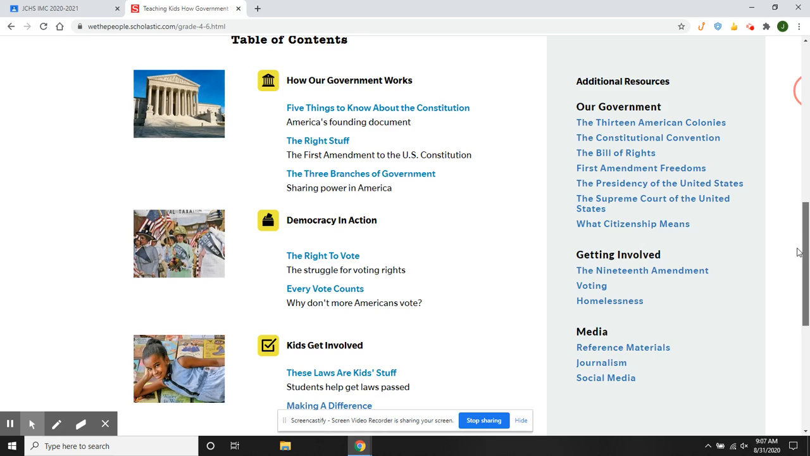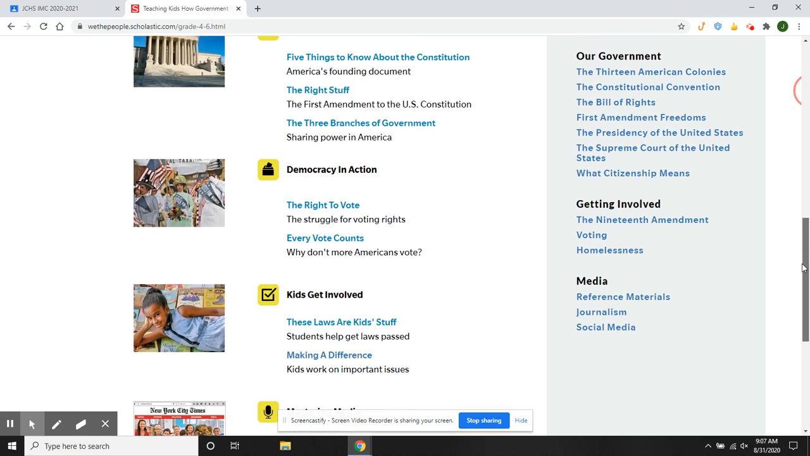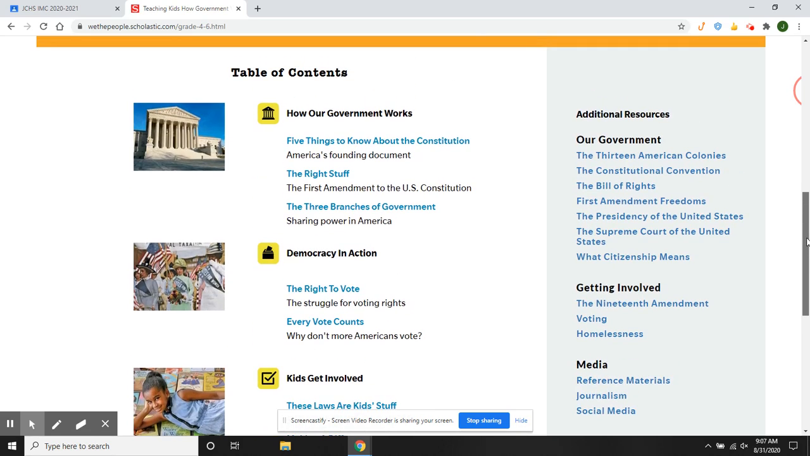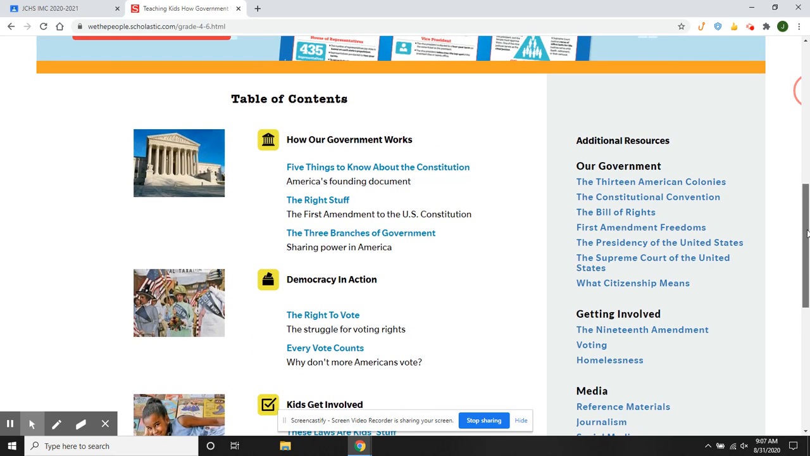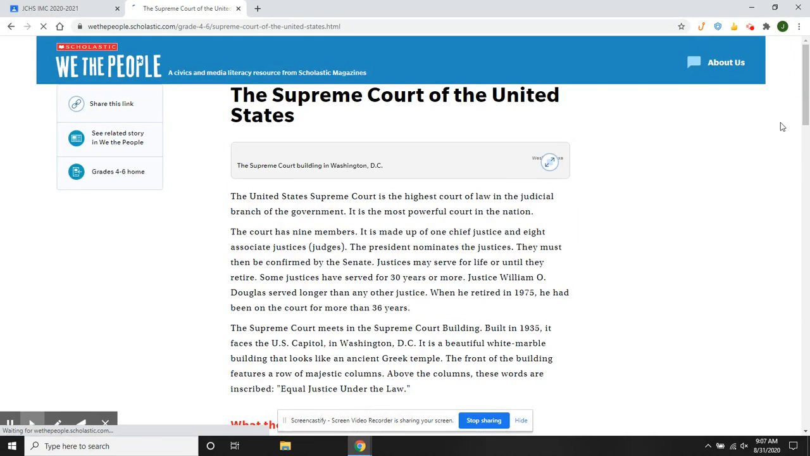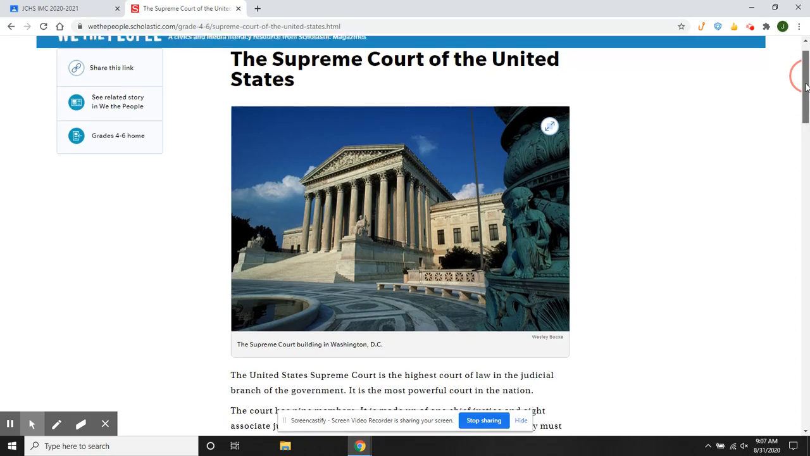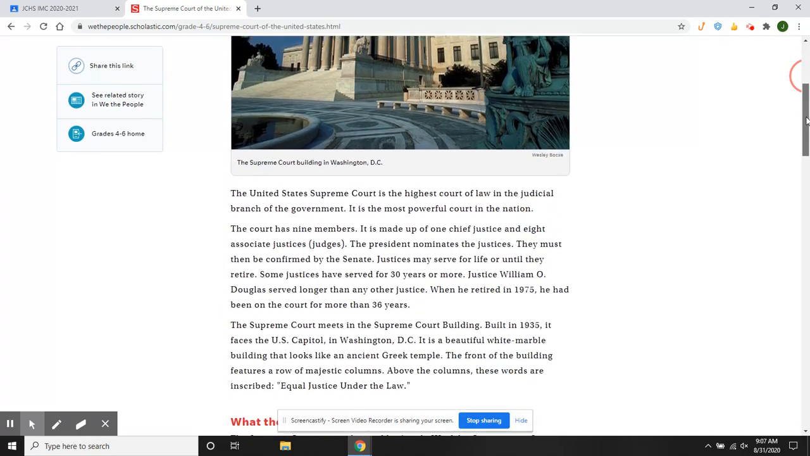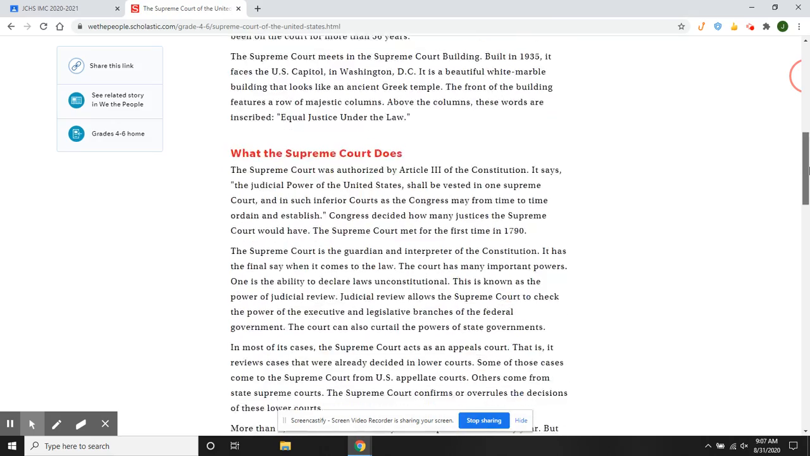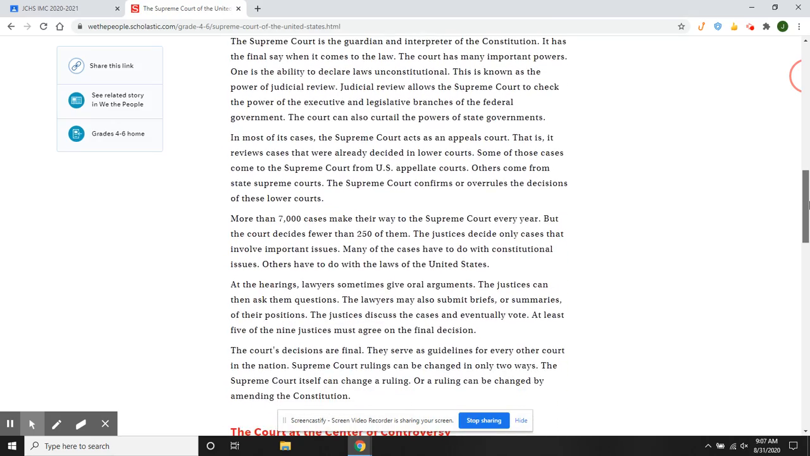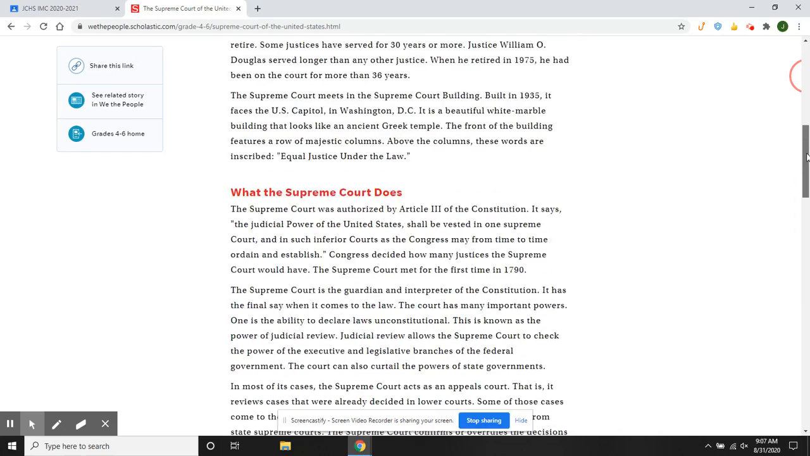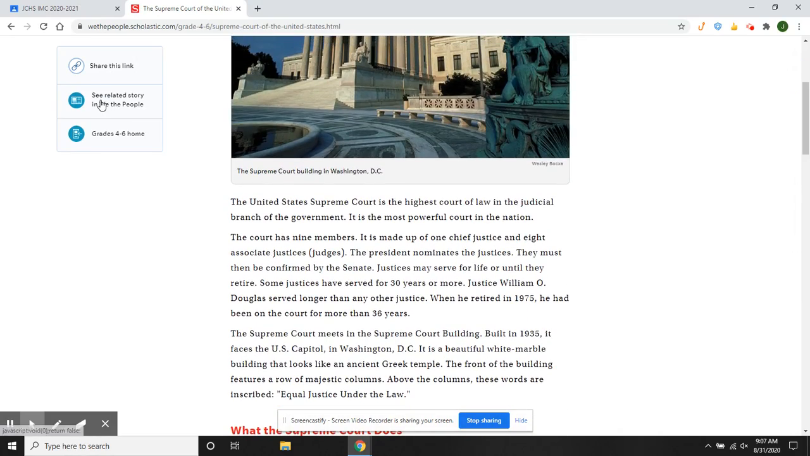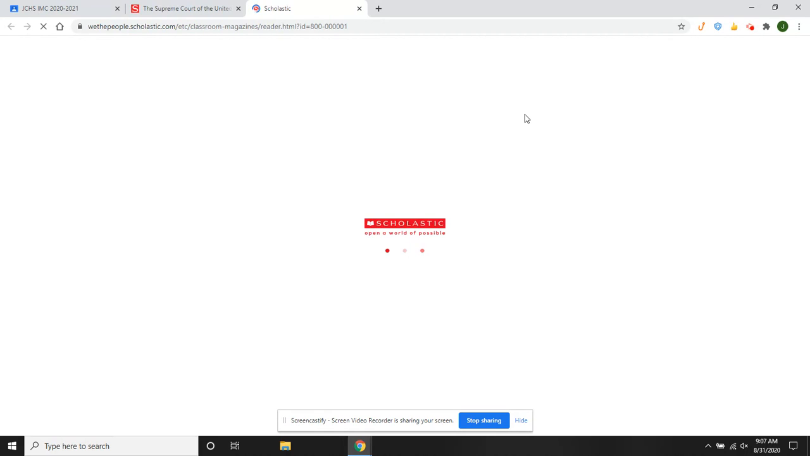So as you know, politics sometimes gets very important at different times of the year and certain years. So it's good to know some more about the government, about the court system. So if you want to learn more about the Supreme Court, for example, you could look up some information on it. You can see some related stories about it just by clicking on the Related Stories link.